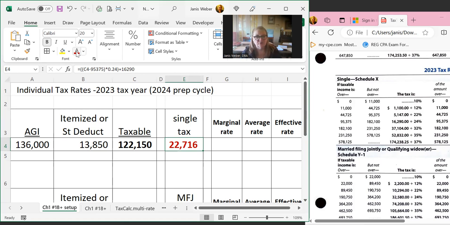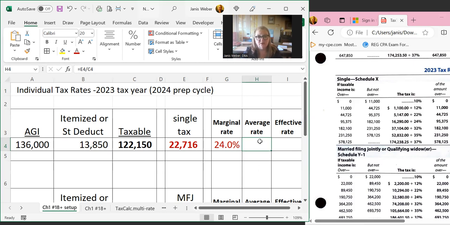Then they ask for three other things in the problem: what is their marginal rate, what is their average rate, and what is their effective rate. Piece of cake. The marginal rate is stated right here in the table, the 24%. The average rate is the tax we just calculated in E4 divided by C4, the taxable income.